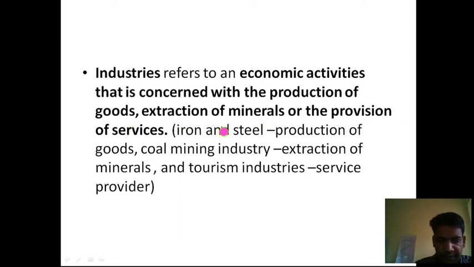Here we have three kinds of industries, which are examples of these different words that I have mentioned, like production of goods. The iron and steel industry is the example here. Then the coal mining industry involves the extraction of minerals. And the tourism industry involves the provision of services. So this is the definition of industries.